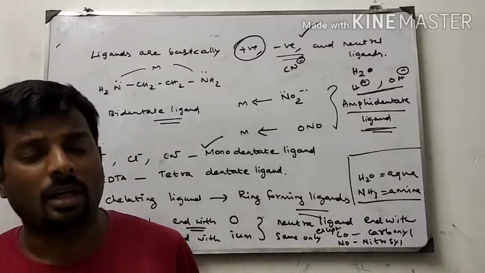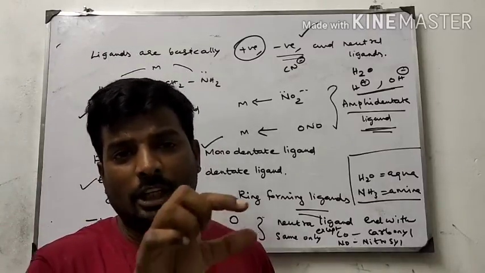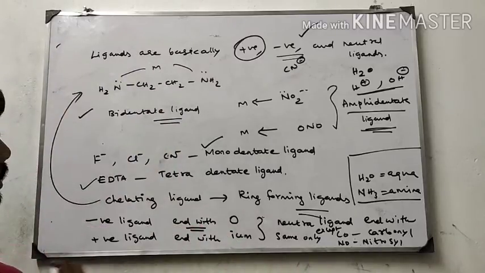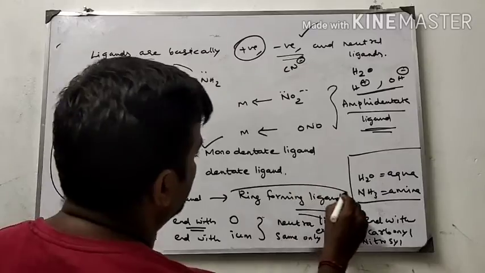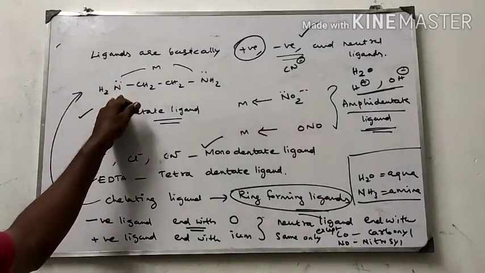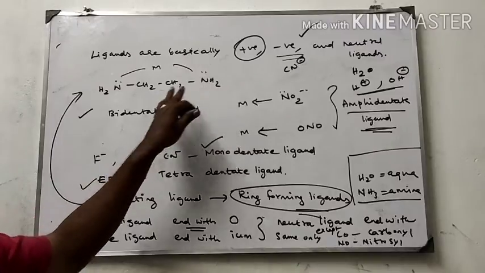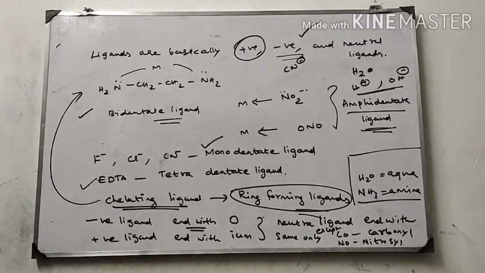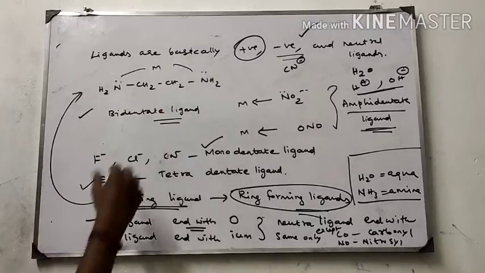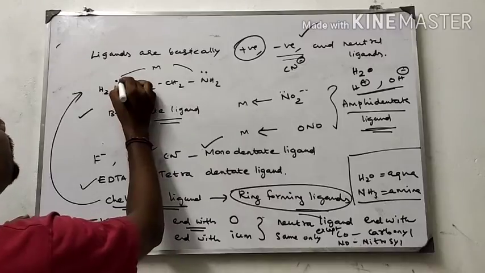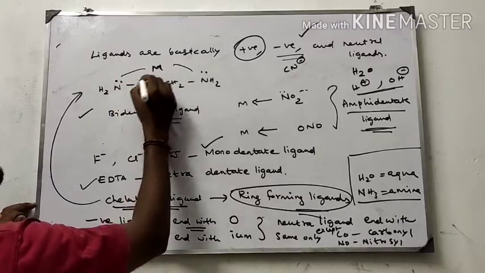Please go through that. A bidentate ligand is otherwise called a chelating ligand. Chelating means ring-forming ligands. Both ends have negative ions containing lone pairs of electrons, and they form coordinate covalent bonds with the metal on both sides.